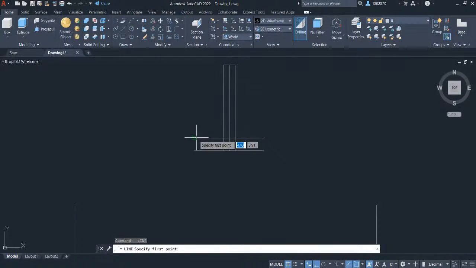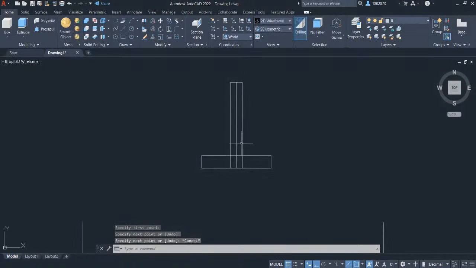Press space to repeat line. Let's stretch out this line. Select the line, left click to this endpoint, and connect it here. Do the same on the other line. Erase the midpoint line and this line. Press E and press enter. Press L for line again and finish out the sketch. Let's create a window selection on this sketch. Press join and press enter.